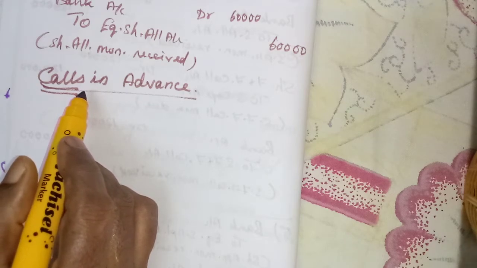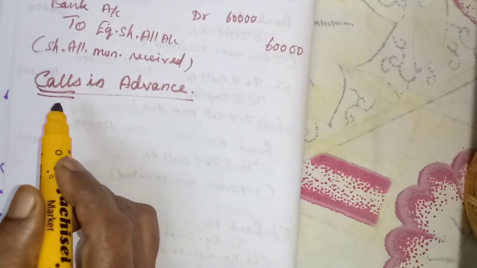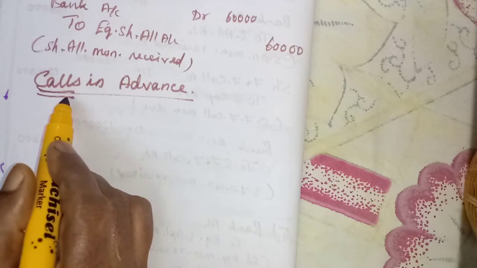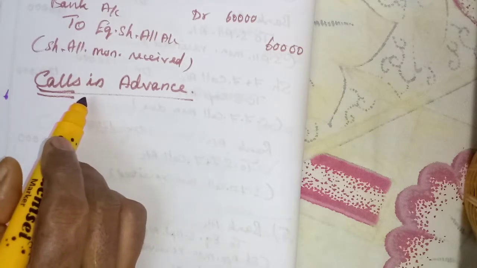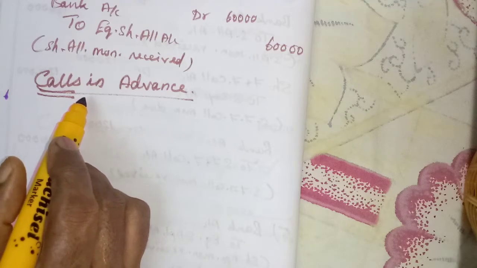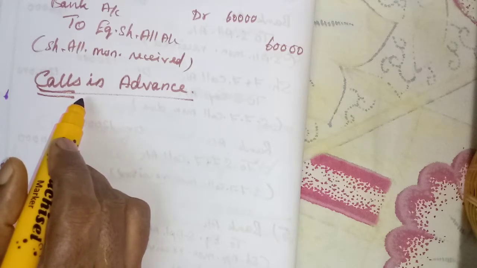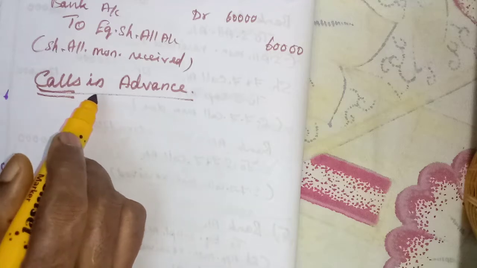First one application, the second one allotment, the third one call. Maybe the first call, the fourth installment may be the second call, and the final call. Okay, so when the company makes the call, some of the shareholders may send the call money in advance.